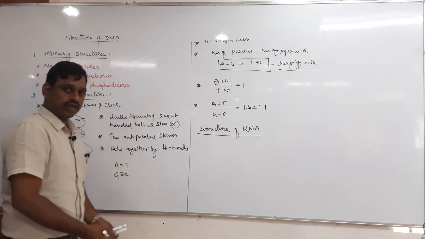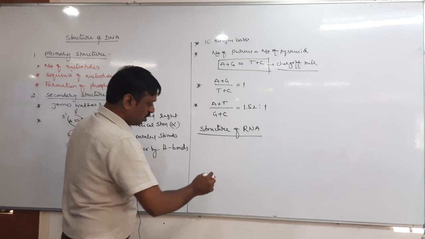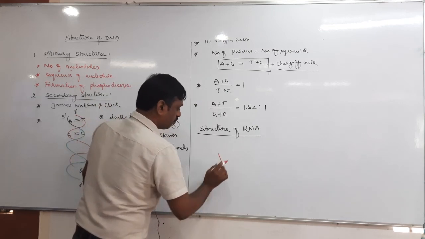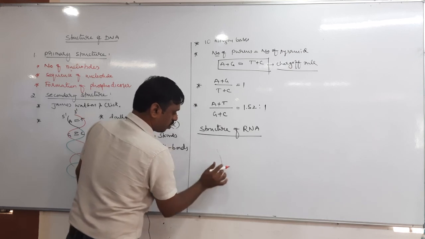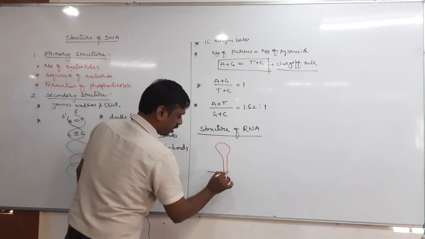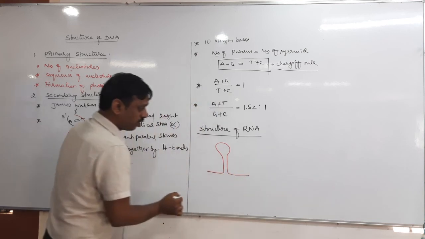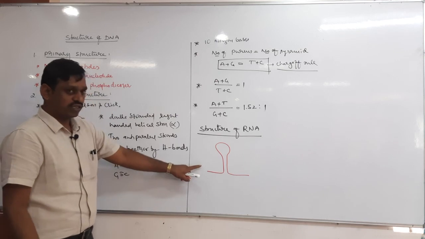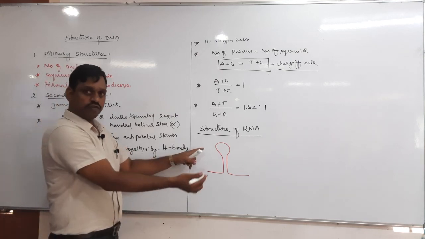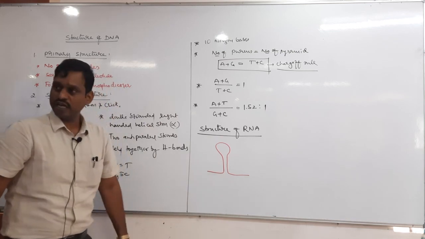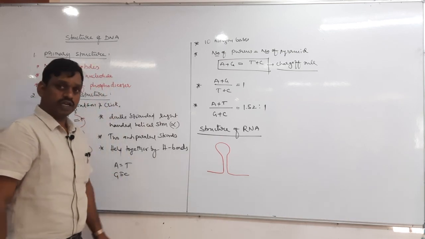It is a single-stranded polynucleotide, but due to self-folding it looks double stranded, like a hairpin-like structure. It is actually single stranded, but due to folding on itself it becomes a hairpin-like structure and looks like a double strand.